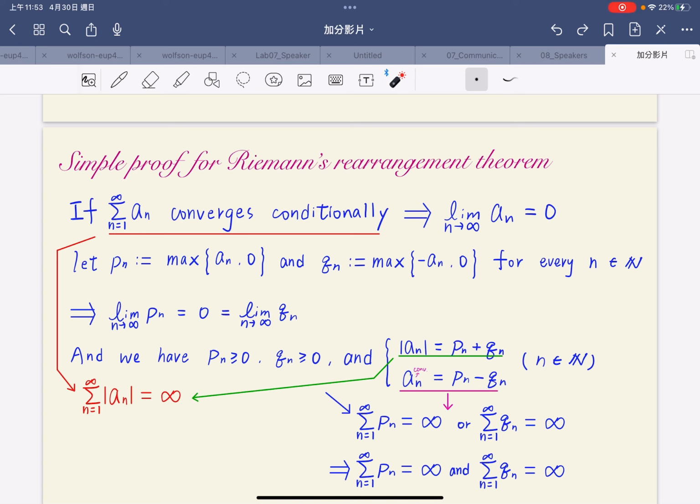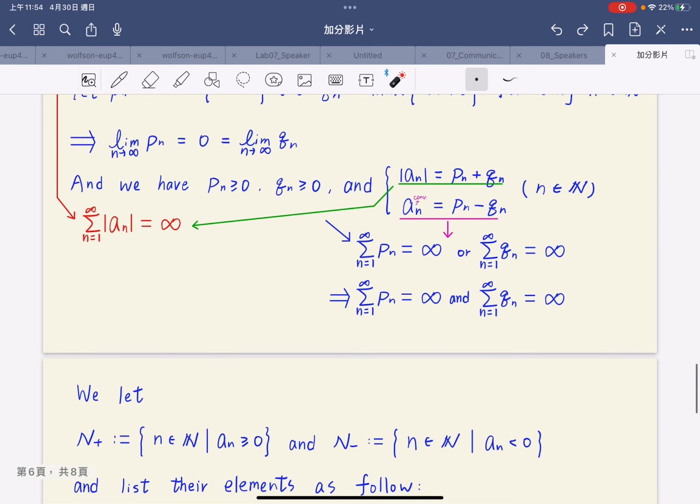By the squeeze theorem, we get the limit of P_n equals 0 equals the limit of Q_n. And we also have the absolute value of a_n equals P_n plus Q_n, and a_n equals P_n minus Q_n.